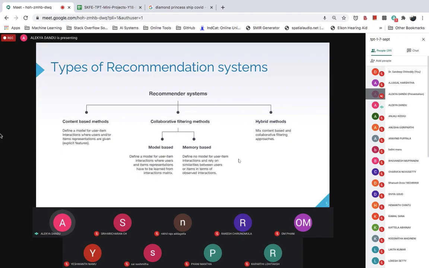In memory-based, we're directly working with the values recorded. We're assuming there's no underlying model, and we're essentially basing it on nearest neighbor search. So let us say we're trying to find the closest users with similar interests, and we're suggesting popular items amongst these neighbors to the new user. Model-based means that there's an underlying generative model which explains how these user-item interactions are created, and we're trying to discover it in order to make new predictions.